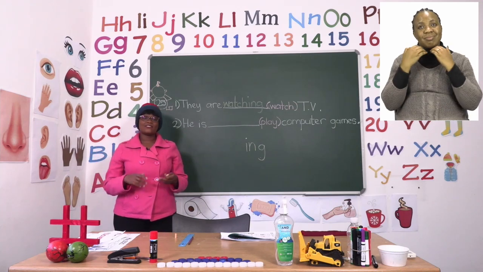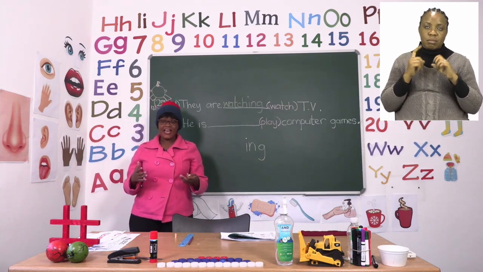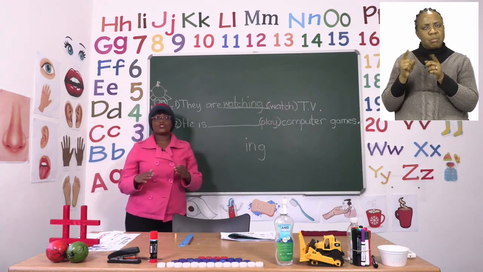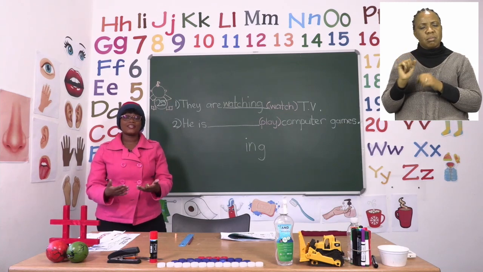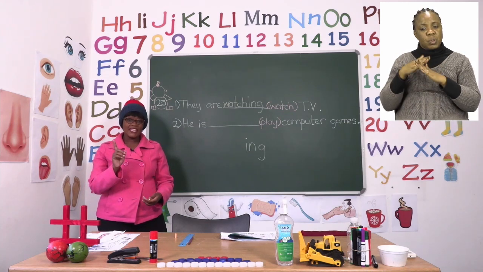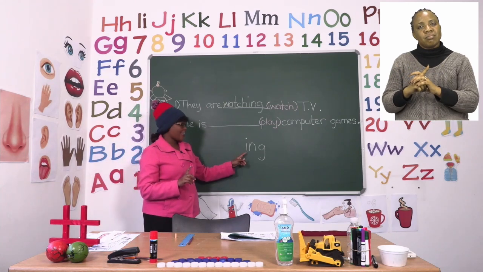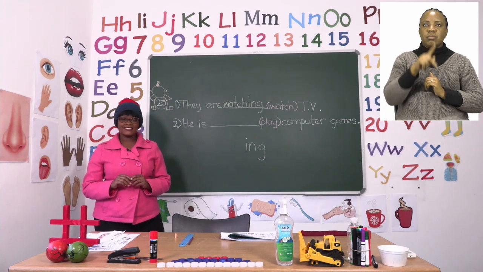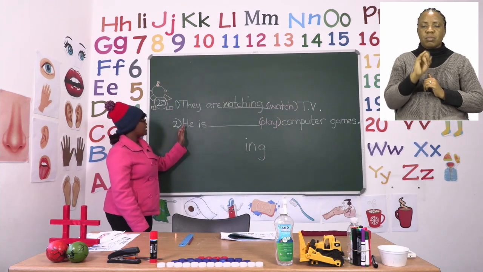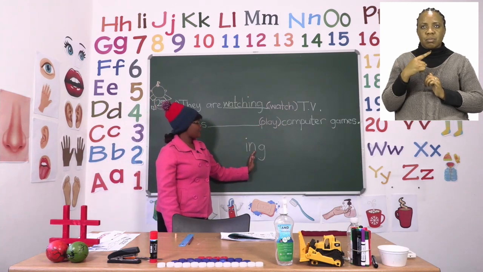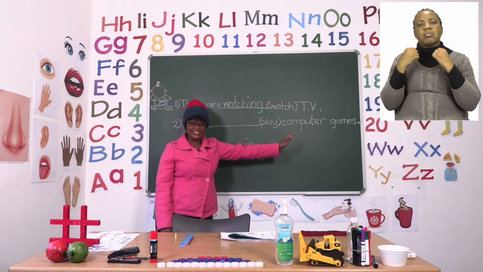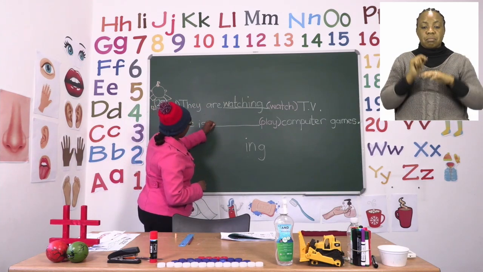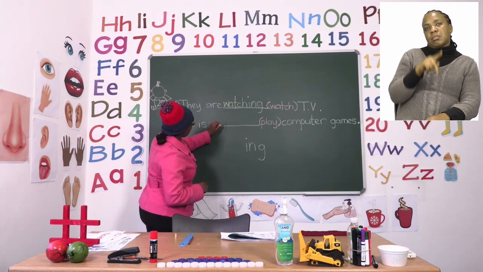The second picture, you can see that there is a boy in front of a computer and he seems to be doing something. Now we have the word play, but we cannot use it like that if we want to show present continuous. So we need to add ing to the word, playing, for the sentence to be correct. If we do that, then it will now say he is playing computer games, and now that becomes correct. So on the blank space, boys and girls, I would like you to please write the word playing.